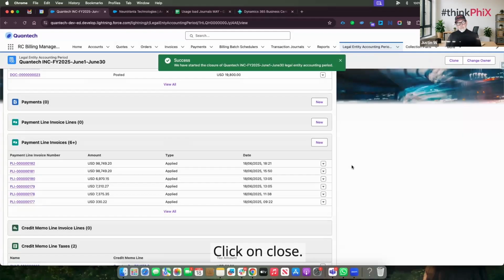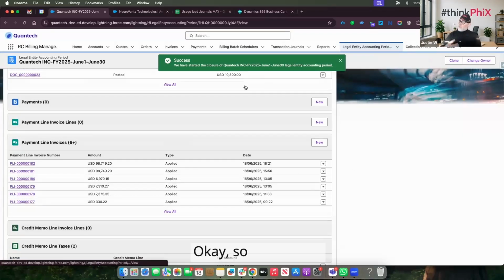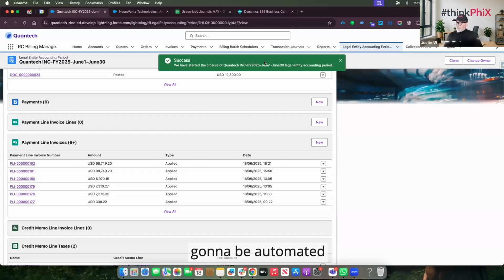Let's click on close. Okay, so what we've now started is the financial or the month-end close process, and we've kicked that off within Salesforce. So we're closing that period. We're not going to be able to make any more entries into any of the journals for that period. But the cool thing is now this is actually going to be automated directly into my ERP.